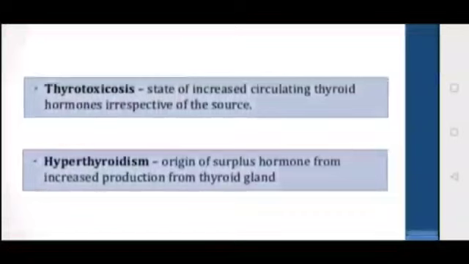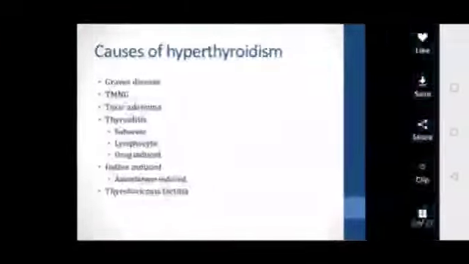Hyperthyroidism is one in which the origin of surplus hormones is increased production by the thyroid gland, and the manifestation is thyrotoxicosis. So hyperthyroidism will lead to thyrotoxicosis.